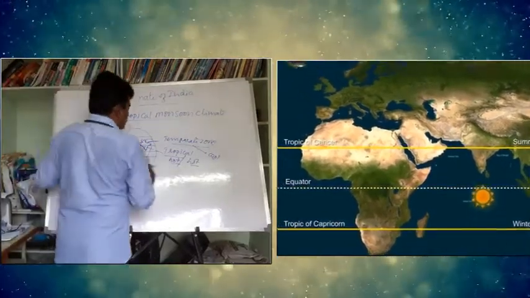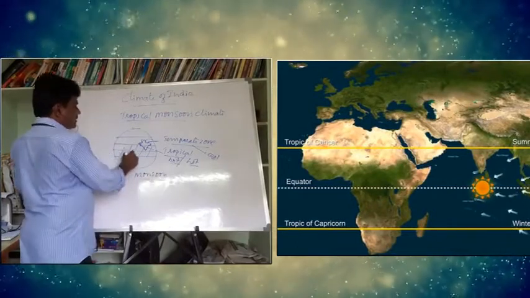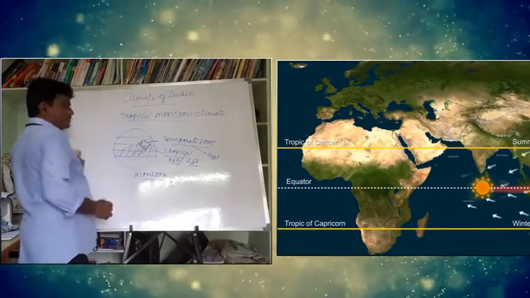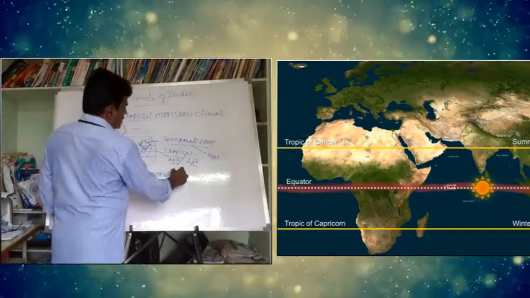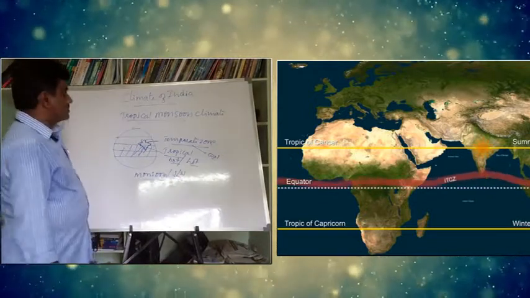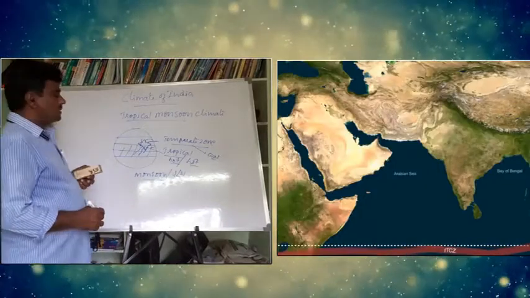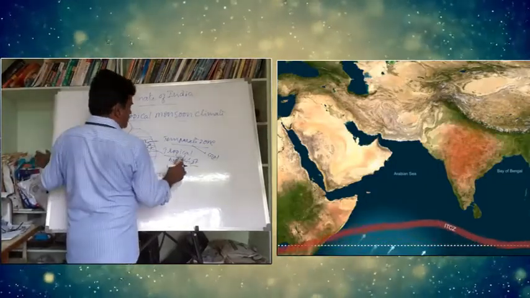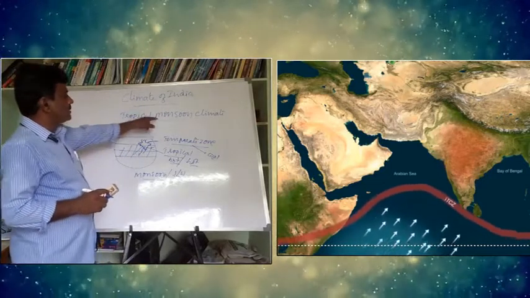Again, one more word is written: monsoon. Wind that comes from a particular area can also influence the climate of India. The monsoon generally comes from the southwesterly direction. These are cool winds which influence the climate of India. So there are two factors we have taken to say something about Indian climate, tropical monsoon.